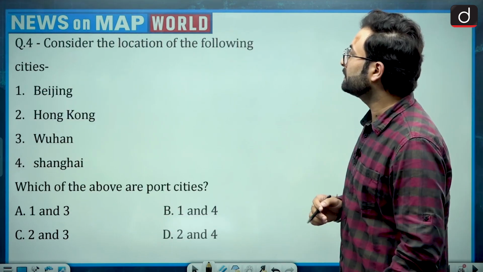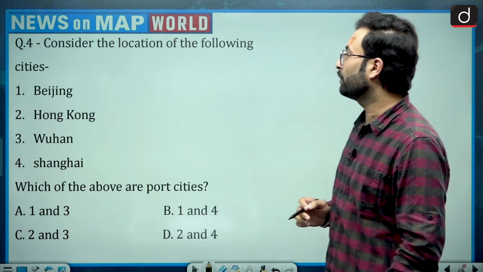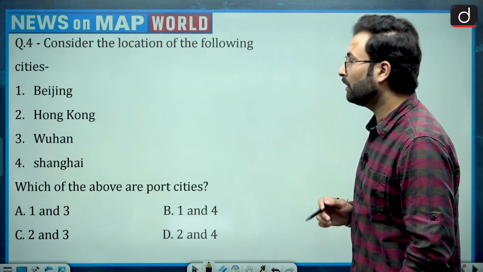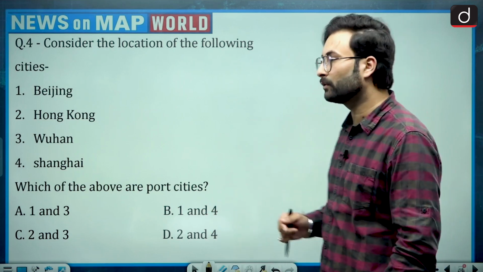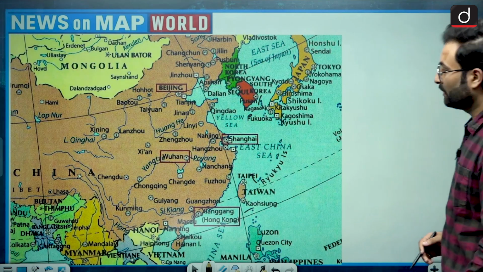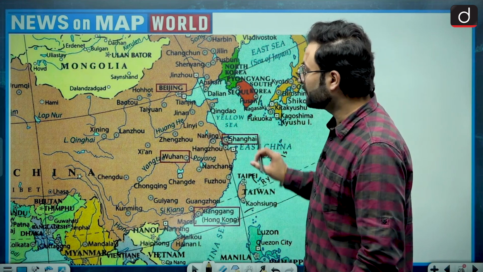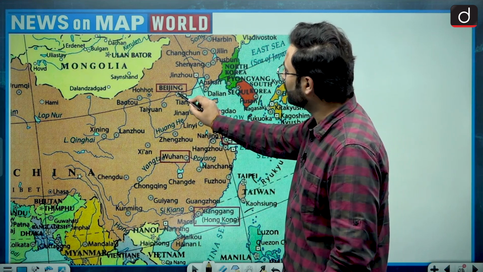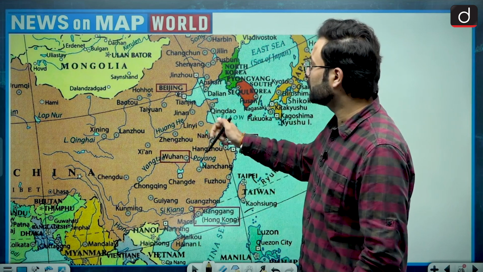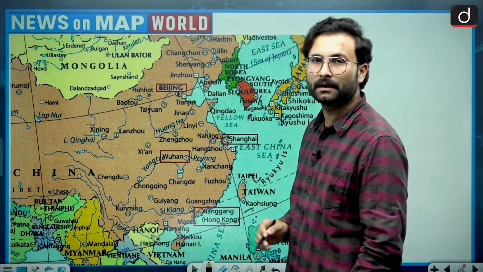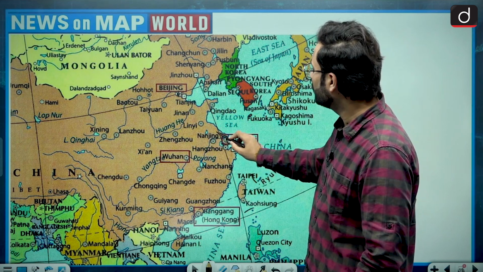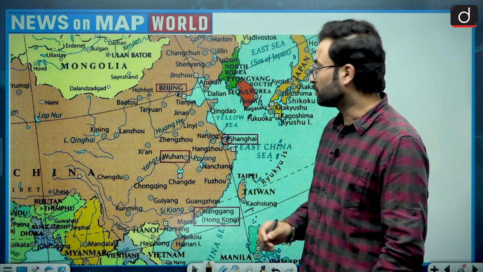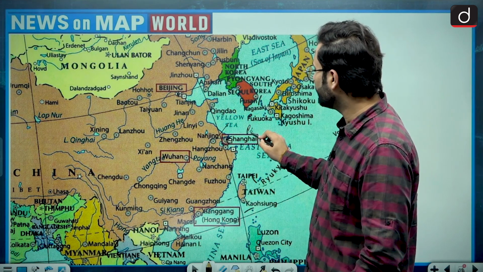Okay, so the question is, consider the location of the following cities: Beijing, Hong Kong, Wuhan and Shanghai. Which of the following are port cities? Let's have a look at the map. When we are talking about this country, we'll take the eastern part. Here you can see this is Beijing. It looks like a port city, but it is not, it is a little bit in the mainland. And then Shanghai is on the mouth of the Yangtze river, so that is a port city.